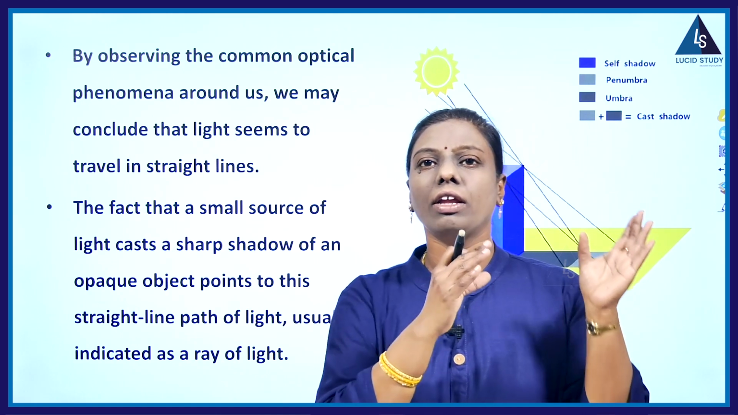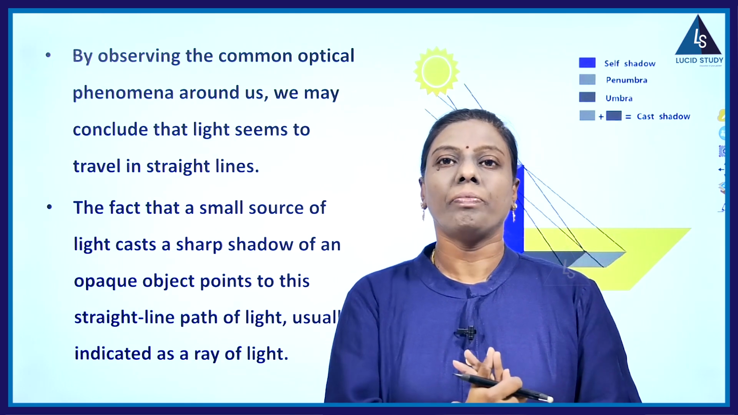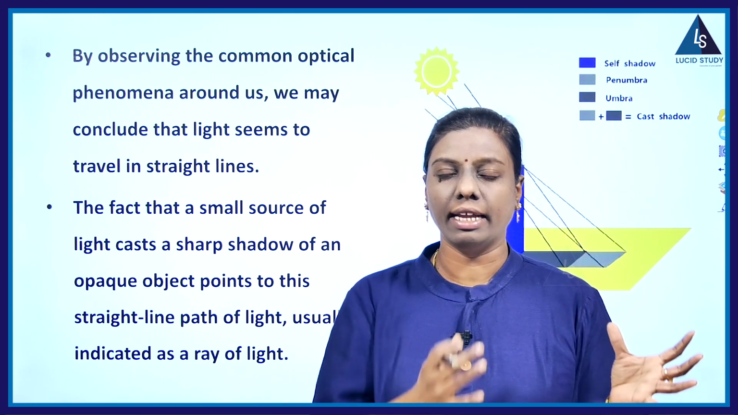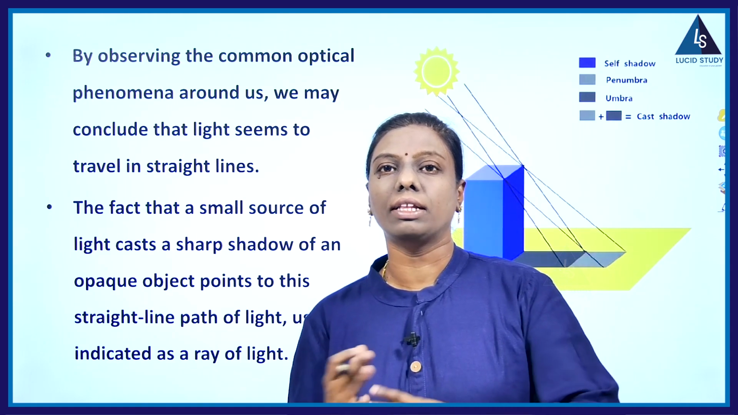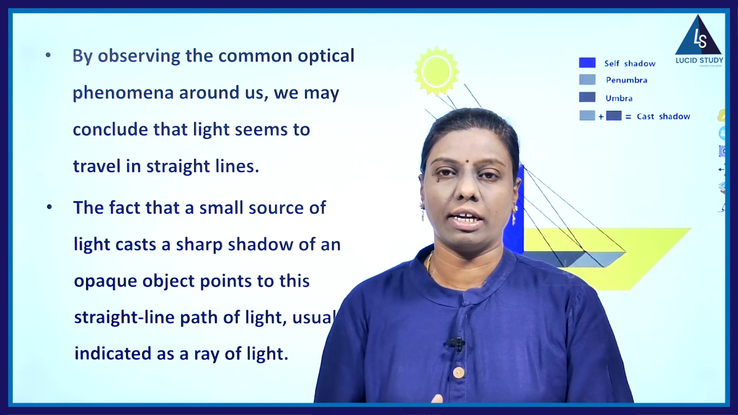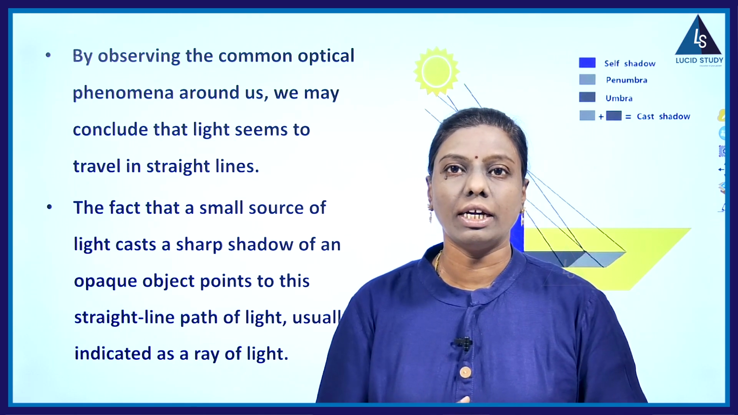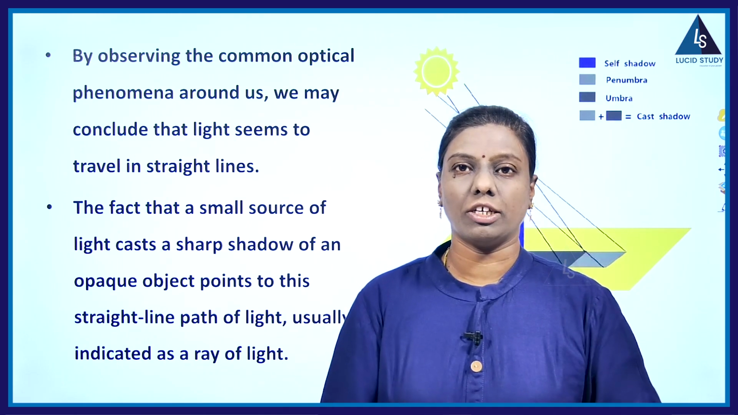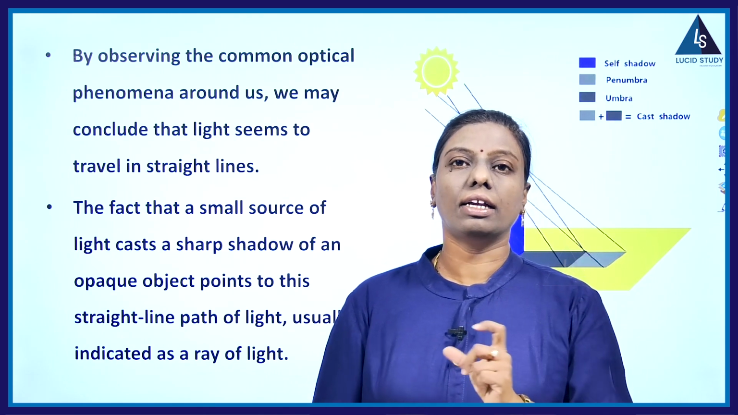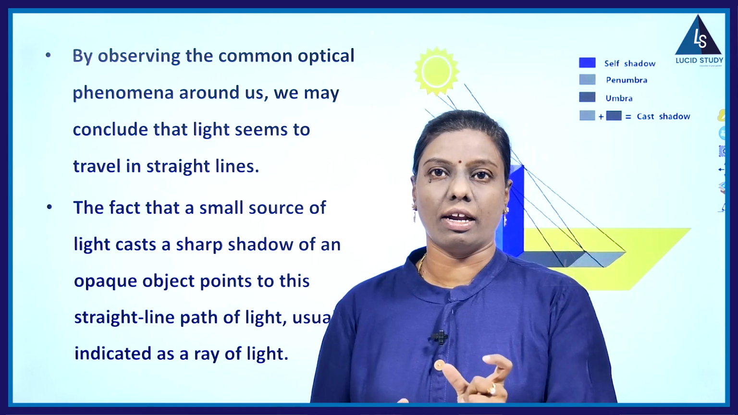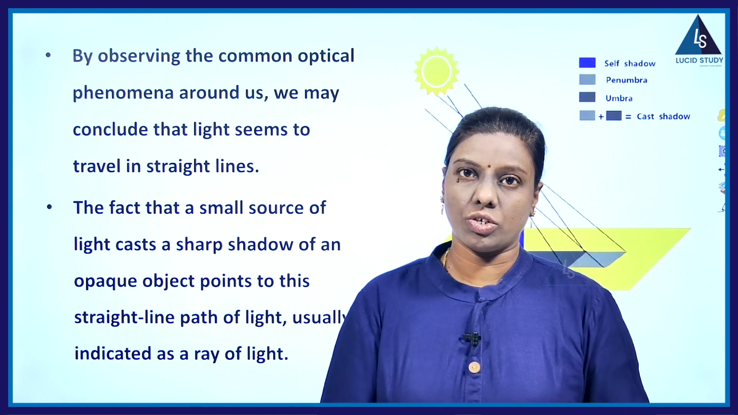If I have a source of light there, and if I switch on that light, it is always going to travel in the form of a straight line. And this property is a basic property of light, which we call rectilinear propagation of light. So rectilinear means it is in a straight line. So light travels in a straight line.